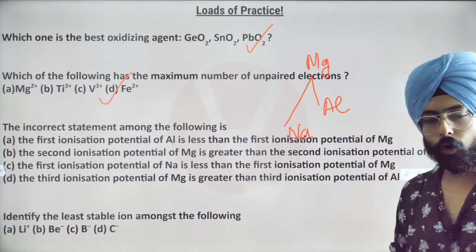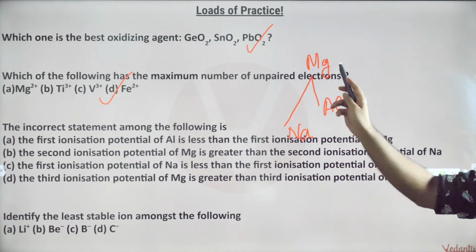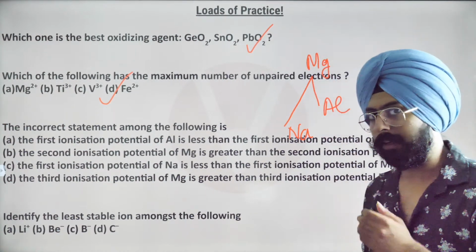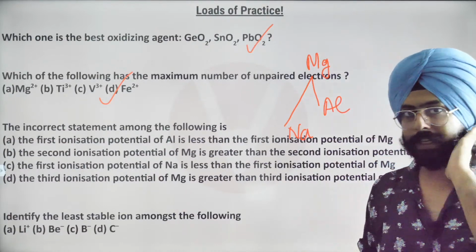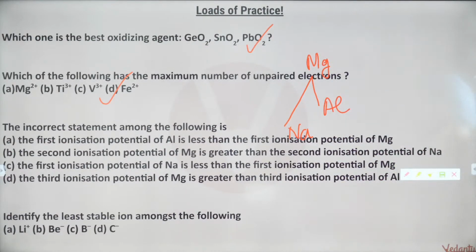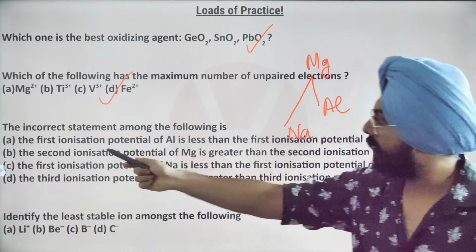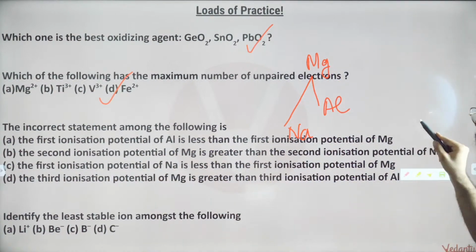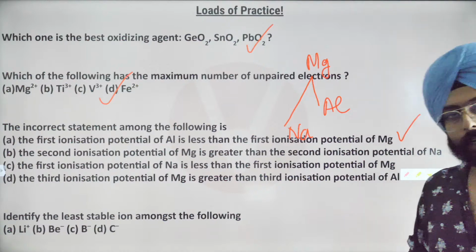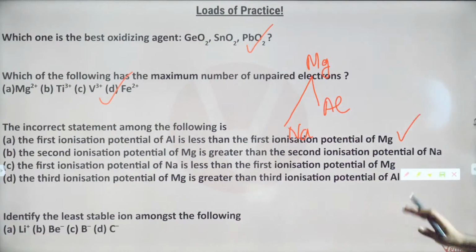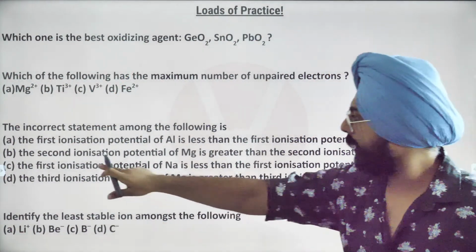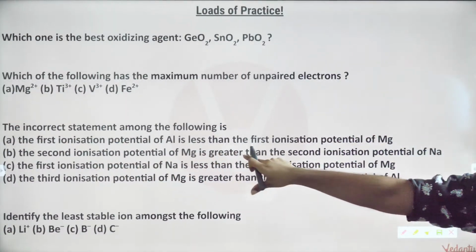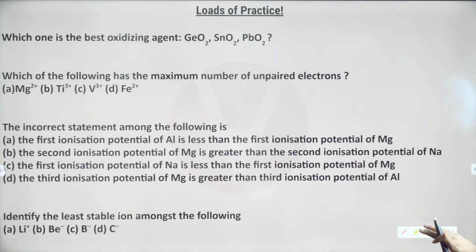Yes. So over here what's going on is that because of magnesium's fully filled configuration, it does not want to lose the electrons. Yes, उसको electron lose नहीं करने का है. So the first ionization potential of aluminium is less than the first ionization potential of magnesium. Absolutely correct. This is not the answer to our statement. Then it says the second ionization potential of magnesium is greater than the second ionization potential of sodium.